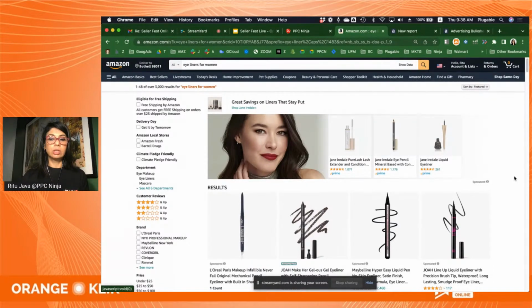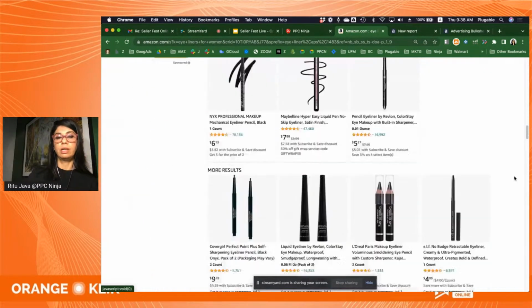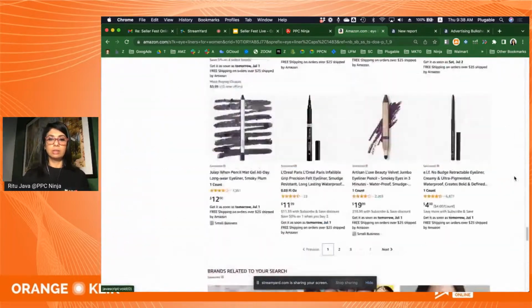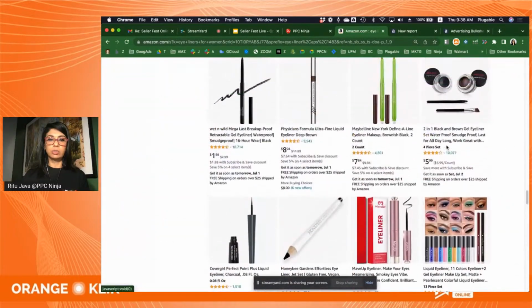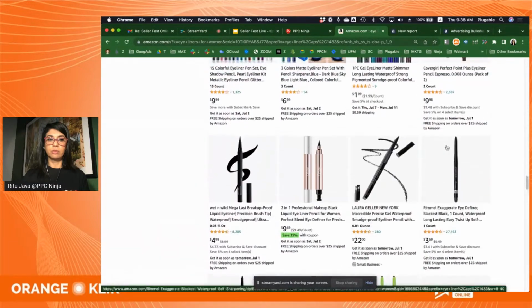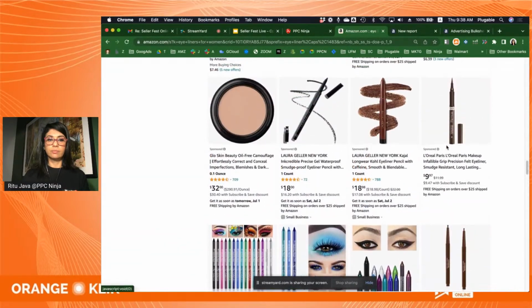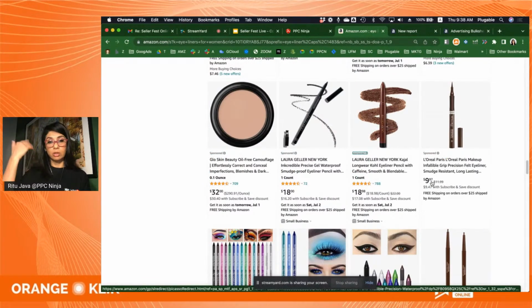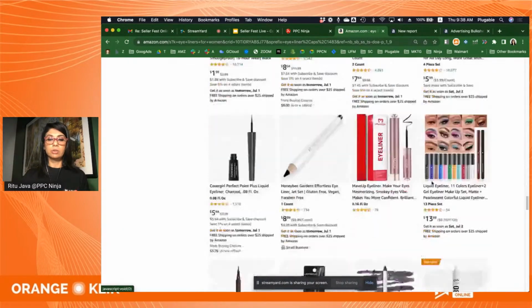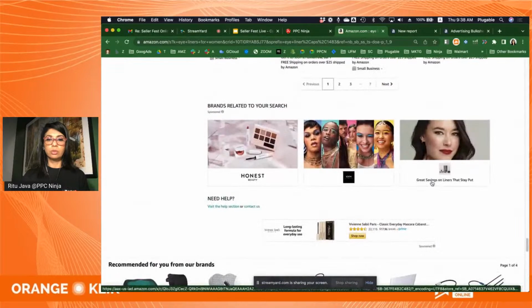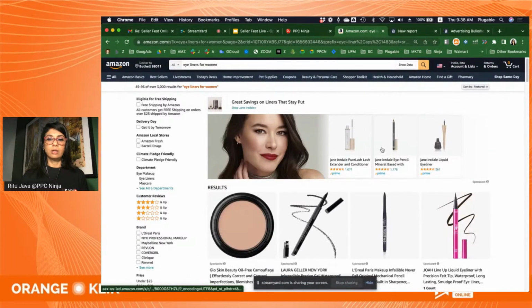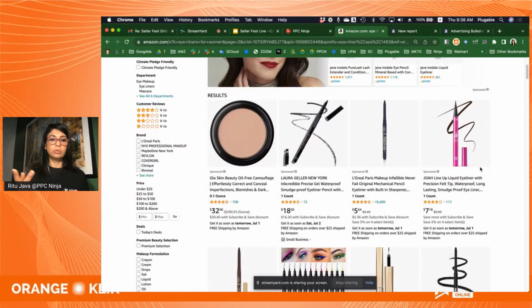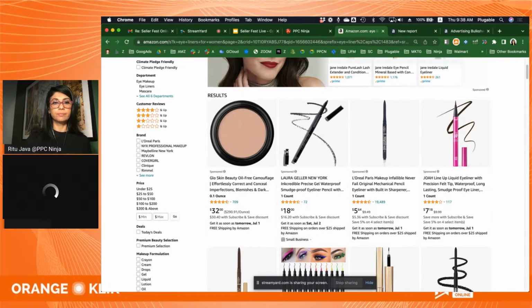What is rest of search? If I go down, I'll see a lot of ads here. I'll see some ads on this page. Let me find one for you. Yeah, so see this says sponsored. These are called rest of search because they're not on the top, right? And if I scroll down further and go to the next page, what I see on page 2 is also not top of search. It is also part of rest of search. So that's kind of the difference between the two.